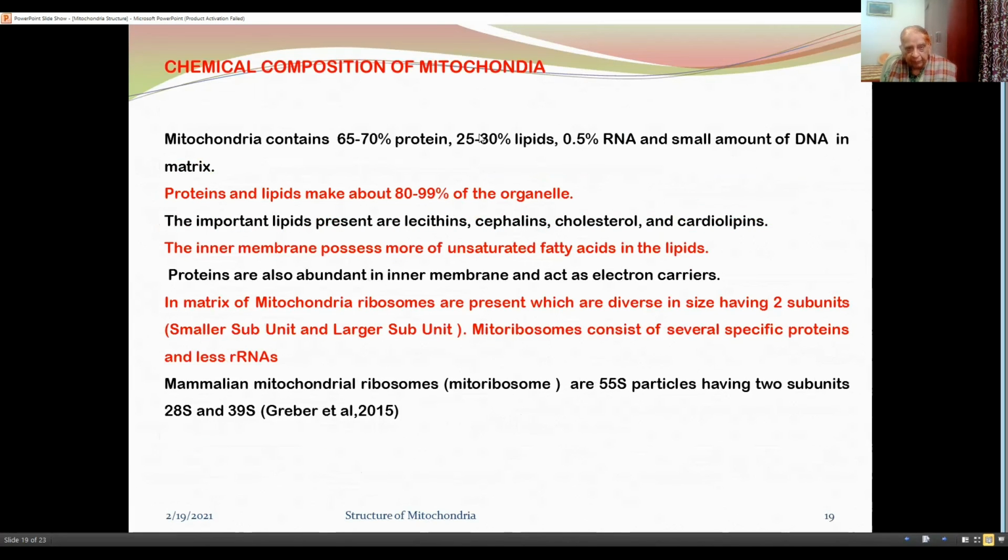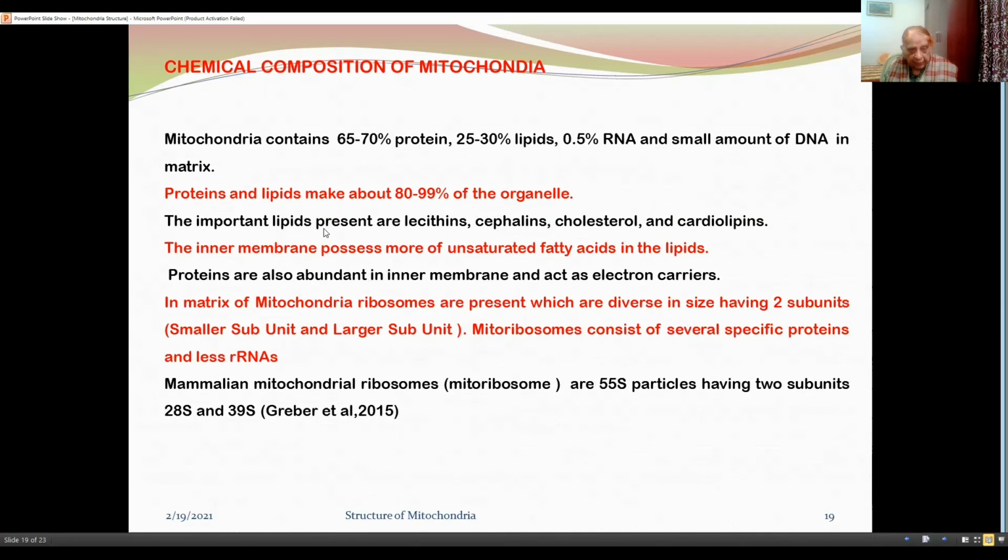Now about the chemical composition of mitochondria. Mitochondria contain 65 to 70% proteins, 25 to 30% lipid, 0.5% RNA, and small amounts of DNA in matrix. Proteins and lipids make about 80 to 99% of the organelle.